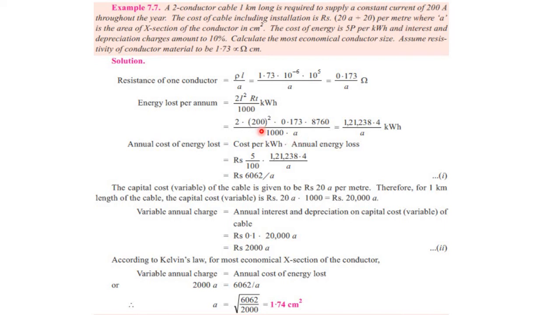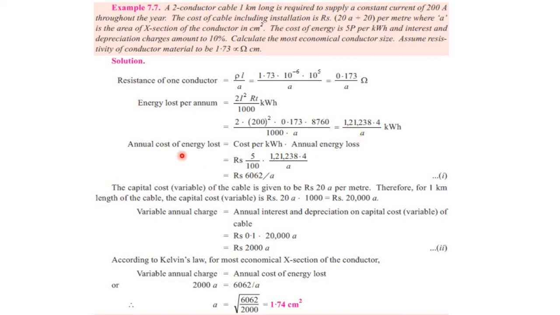So 2 into 200 square multiplied by 0.173, that is the resistance, multiplied by 8760, the total hours in a year, divided by 1000 into A. The total energy lost per annum is calculated to be 1.21238 kilowatt hour divided by A.